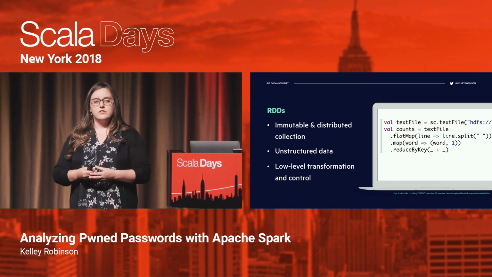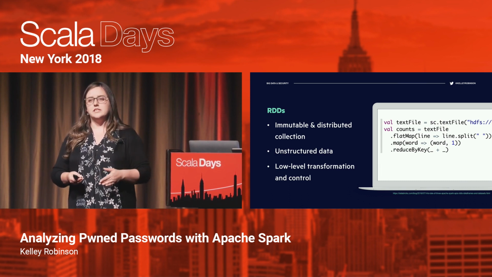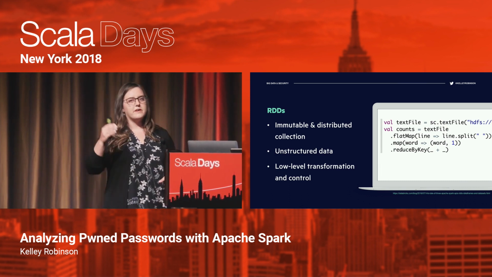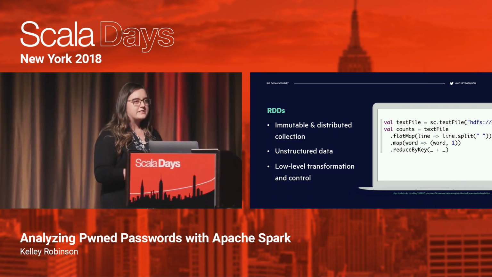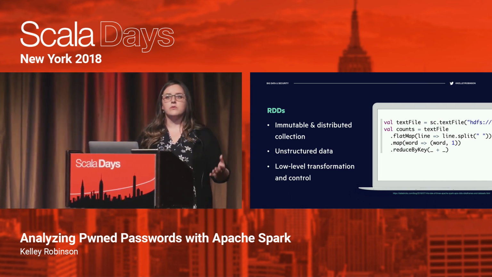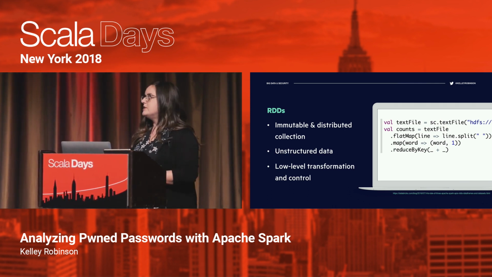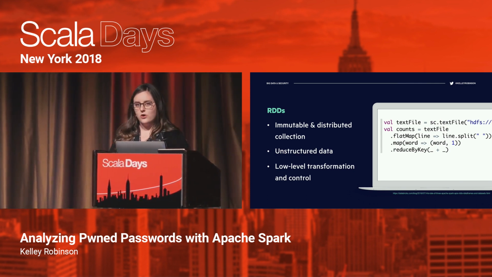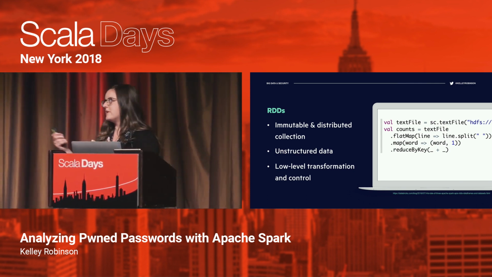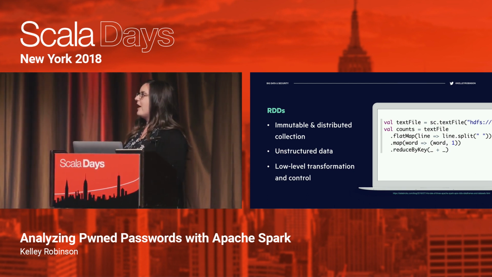If you've ever worked with Scala extensively, the API for Spark on top of RDDs looks very, very similar, and it provides a very familiar mapping and reducing interface that you will be familiar with from working with the collections library in Scala. And you can see how it's used in this code example to do a basic word count. Of course, as Holden likes to say, this is a data talk, so it has to include a word count example. RDDs are not going away. They still have their uses.